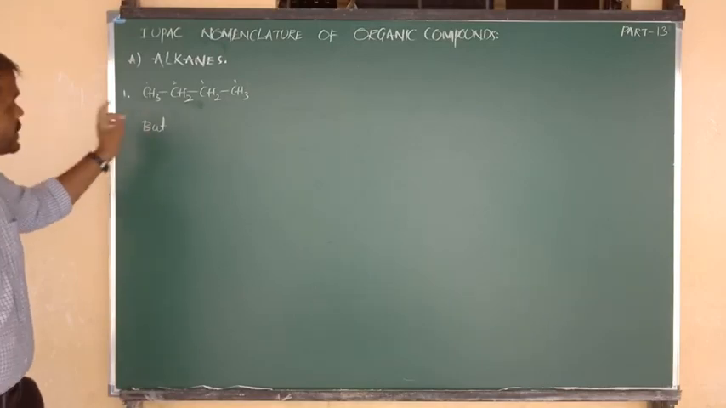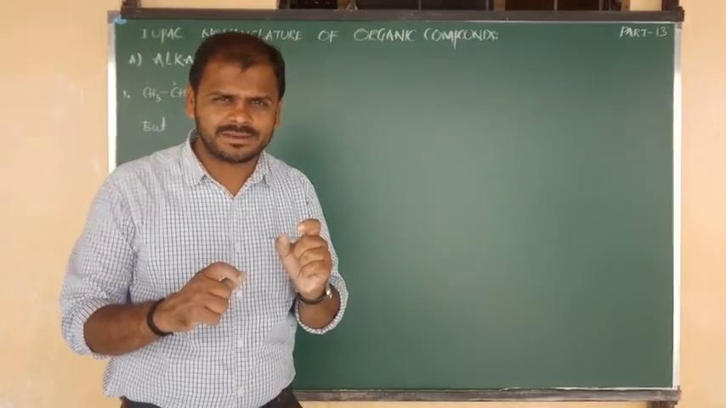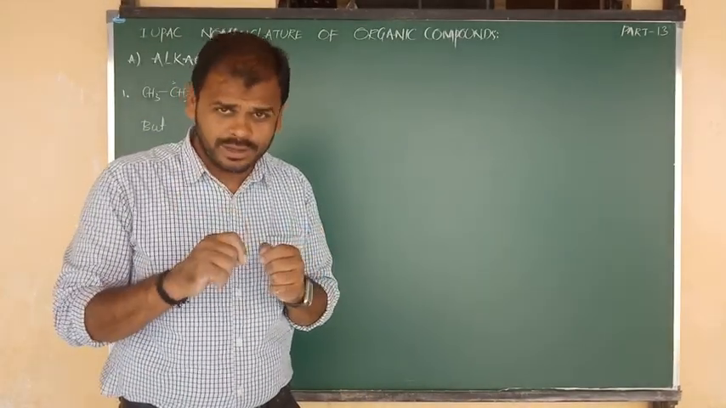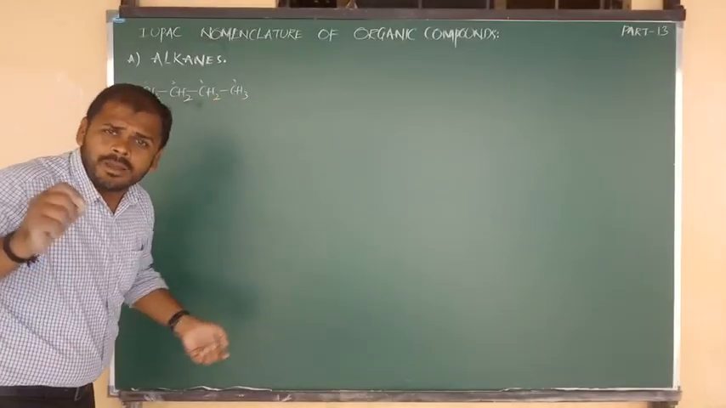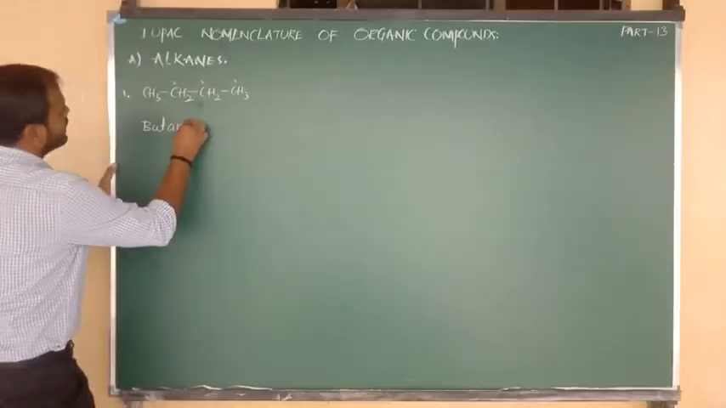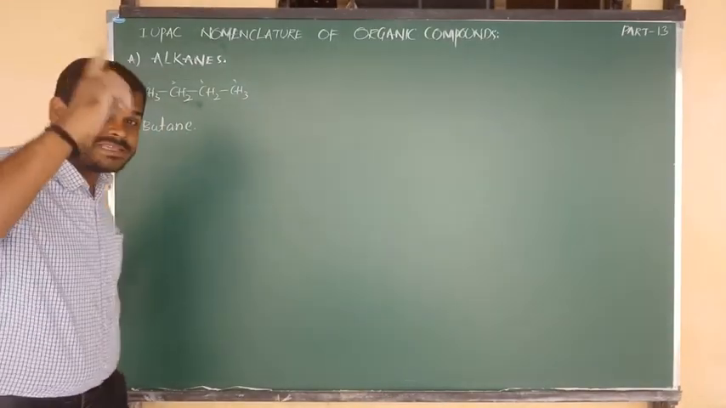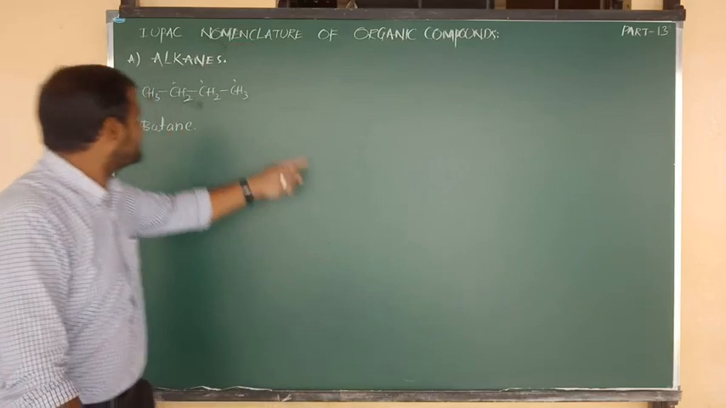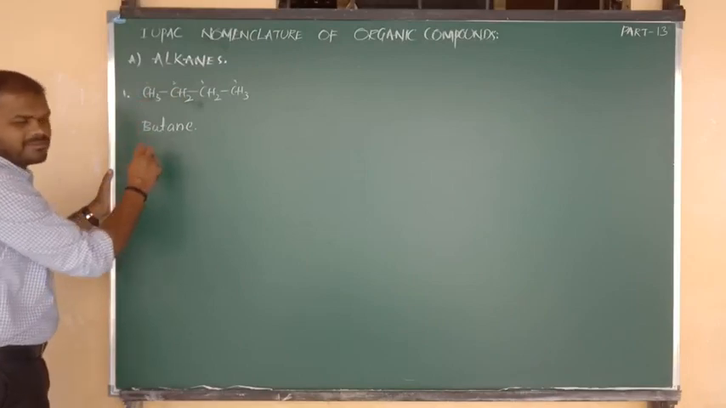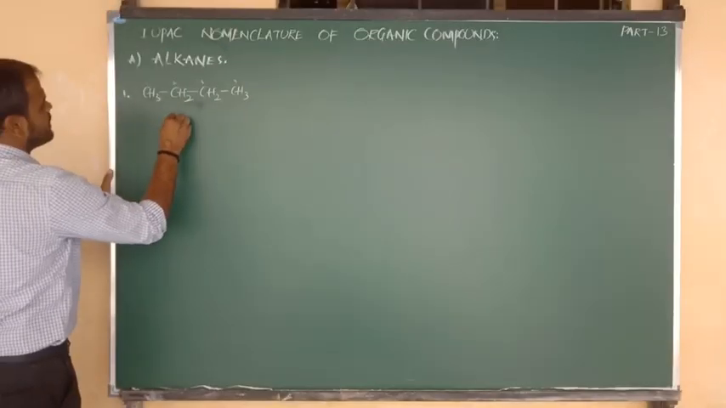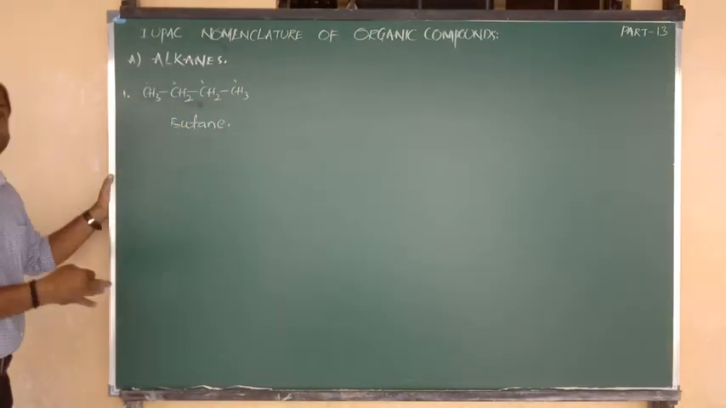Okay, good. So after writing the root word, we have to write the primary suffix. What is meant by primary suffix? Presence of single bond, we have to write an. So carbon carbon single bond, carbon carbon single bond, carbon carbon single bond. Presence of single bond means the primary suffix is nothing but an. And next we have to write the secondary suffix. What is meant by secondary suffix? Functional group. But is there any functional group? No. So the name of this compound is nothing but what, beta? Butane. What is the name of this compound? Butane. Yes.